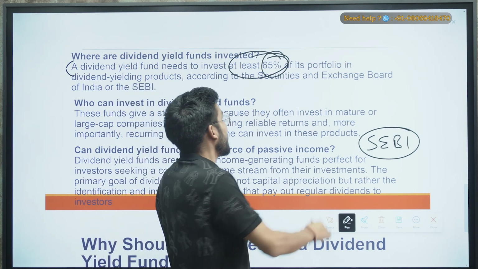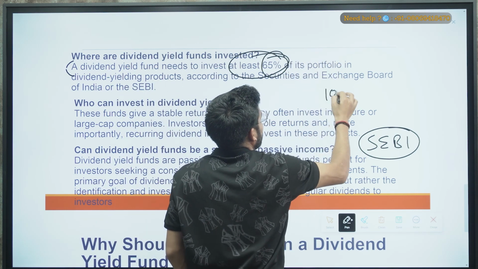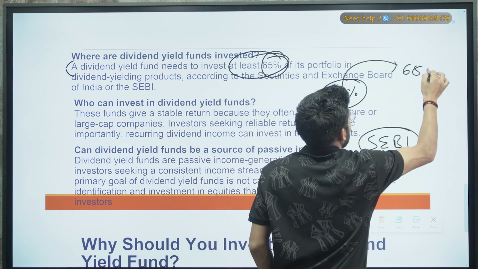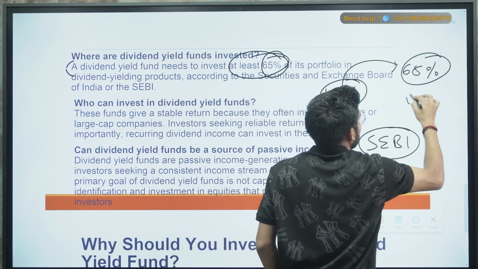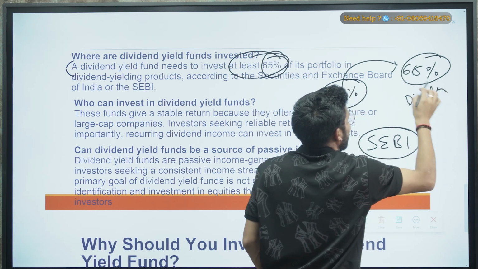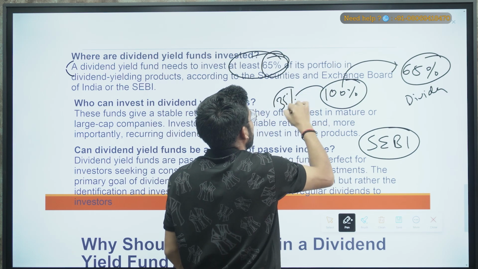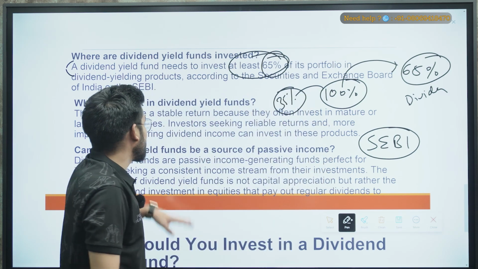So whenever you invest 100% of your capital in your portfolio, your fund manager will invest 65% in the dividend yield funds only, and the remaining 35% can be in other equity or debt funds also. So this is one of the things.